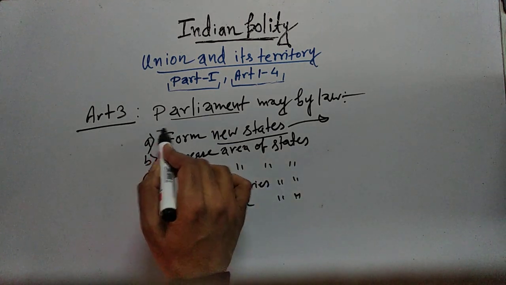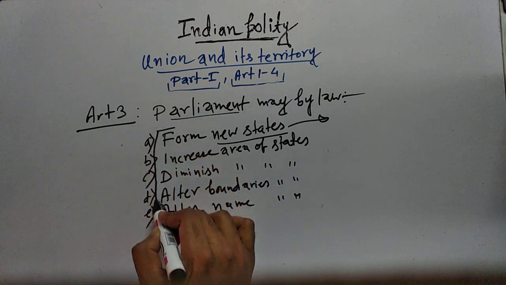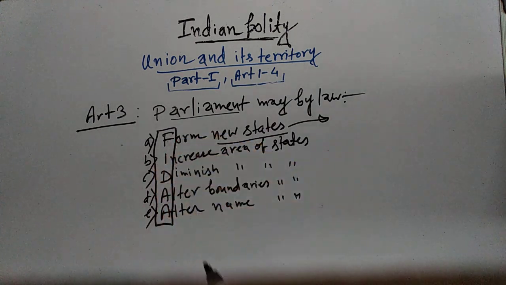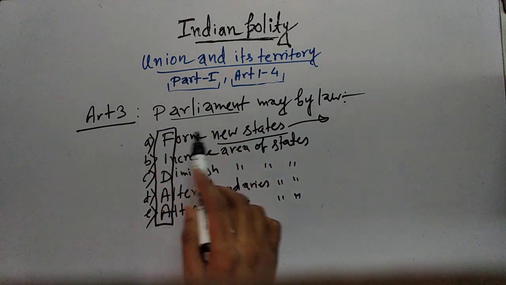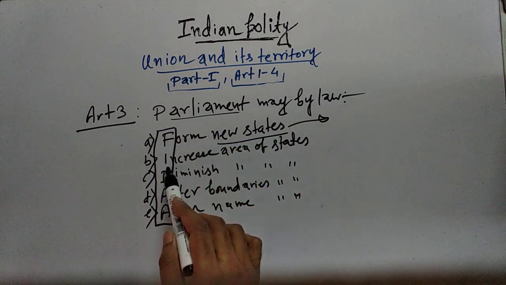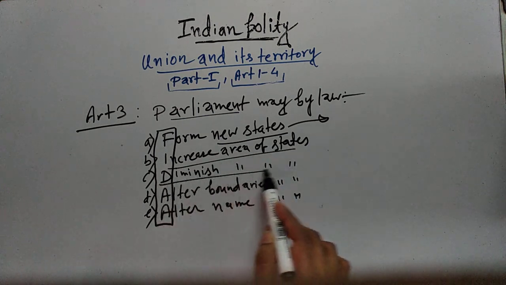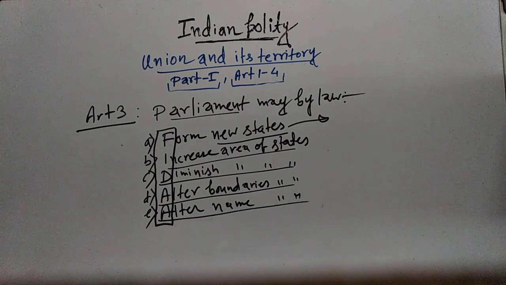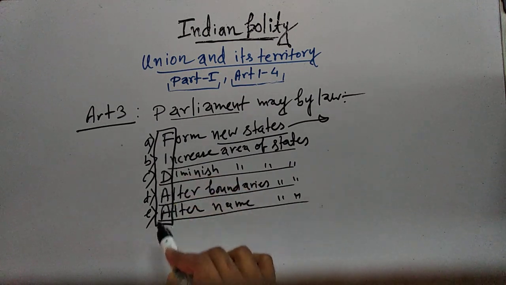And there is a short form by which you can remember the thing: FIDAA. F, form new states; I, increase area of states; D, diminish area of states; A, alter boundaries of states; A, alter name of states. So FIDAA.